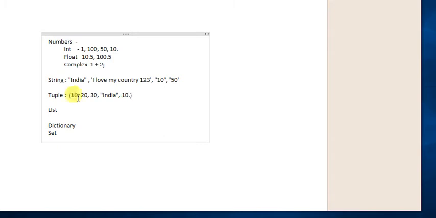So a tuple can store heterogeneous data. When I say heterogeneous data, it means it could be integer, string, float, anything is possible, right? So this is how you define the tuple, and this is how you store the data. You store comma separated values inside a tuple.